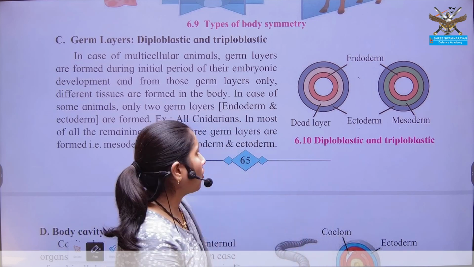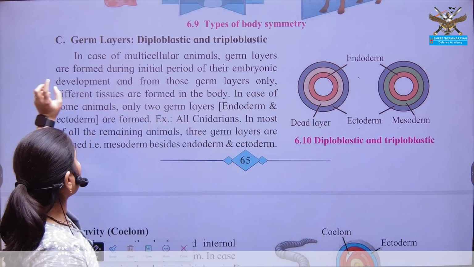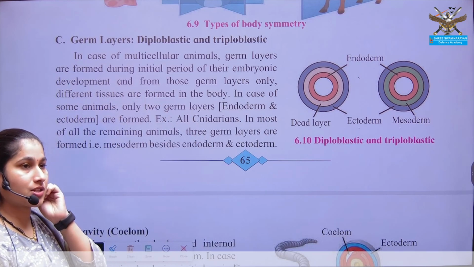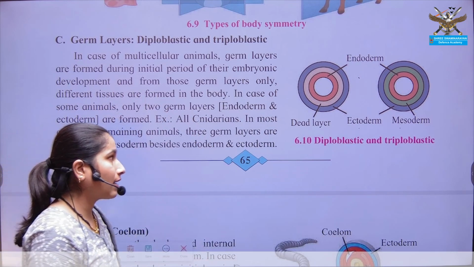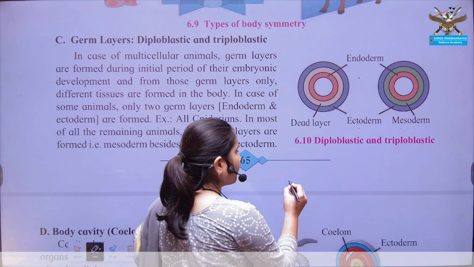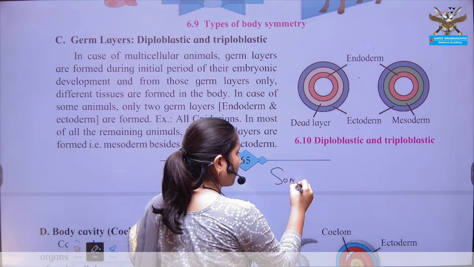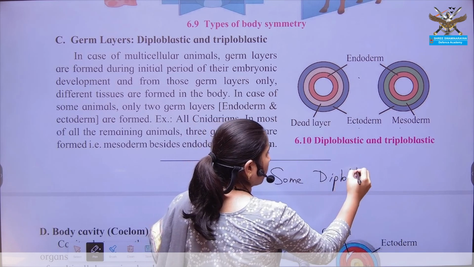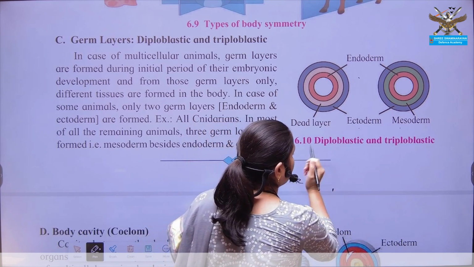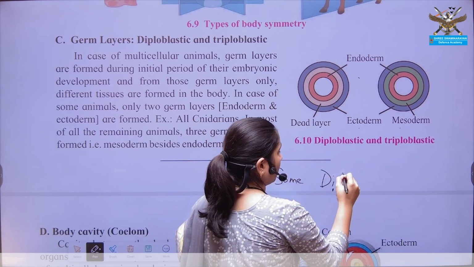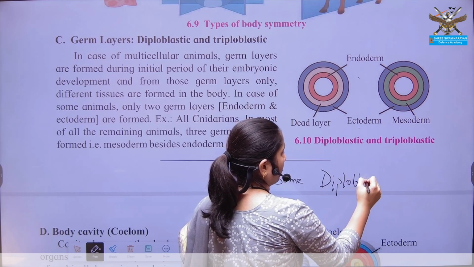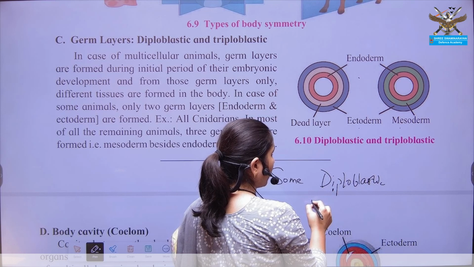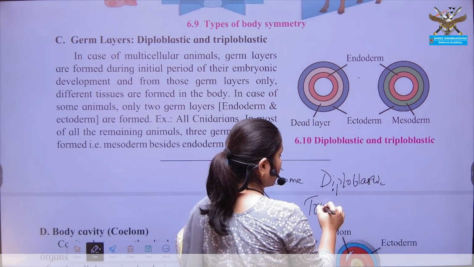Okay, so according to these germ layer distributions, or the differentiation or characteristic, what they want to explain here is that some organisms may be diploblastic and some may be triploblastic.